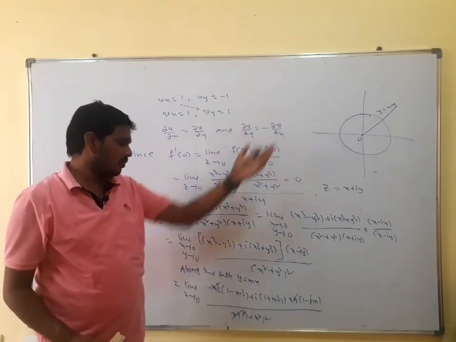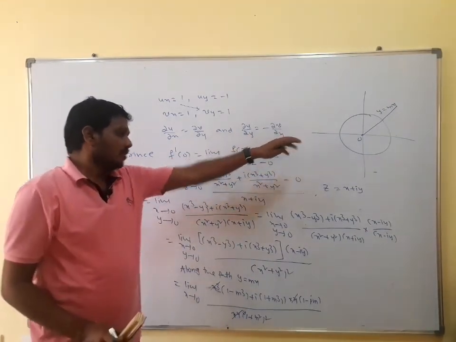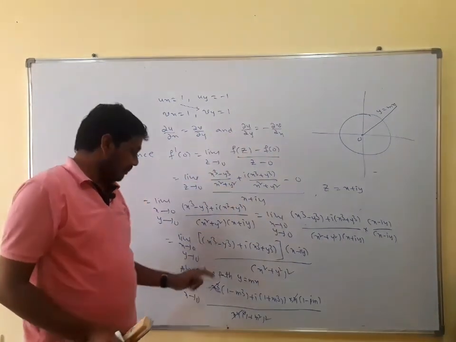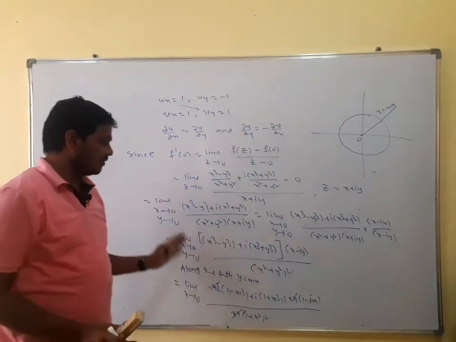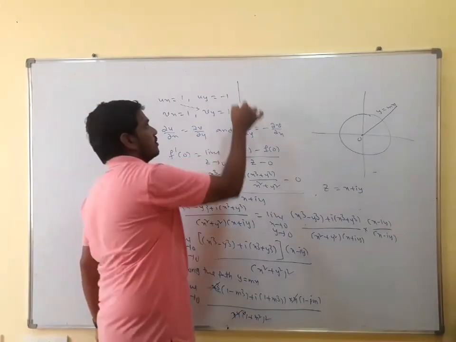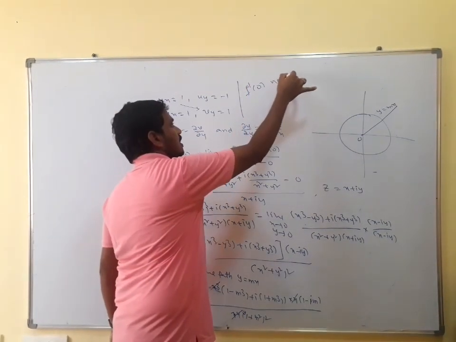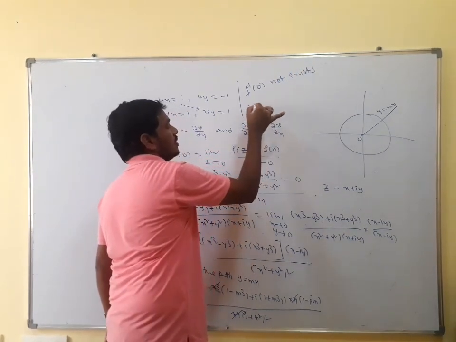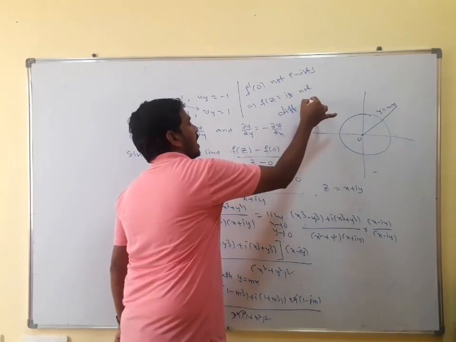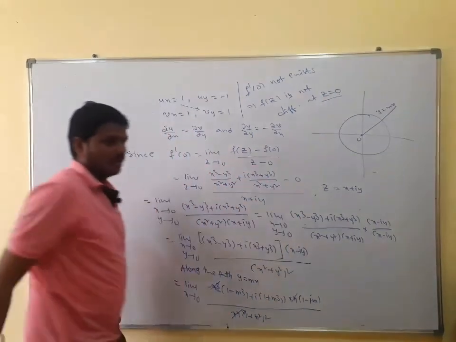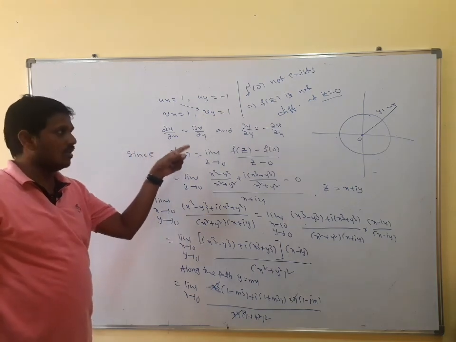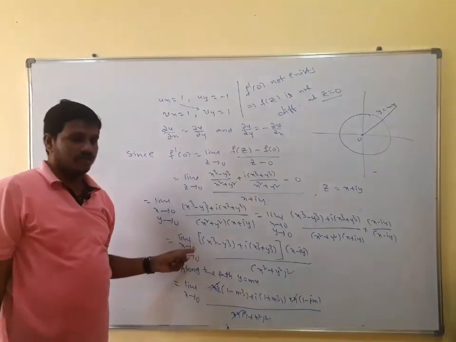If you take different values of m, you will get different limits. If I take m equal to 1, you get one limit, m equal to 2, you get another limit. The entire limit depends upon m. If the limit exists, then it is unique. Here we have different limits, so the limit does not exist, that is, f dash of 0 does not exist. Therefore f of z is not differentiable at z equal to 0. This is the problem: f of z satisfies the CR equations at z equal to 0, but at z equal to 0 the function is not differentiable.